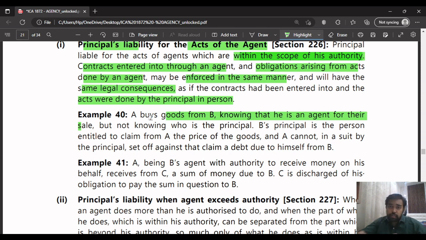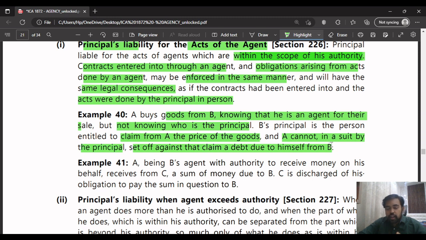So A, a particular third party, buys goods from B. He knows that B is an agent of some person, but doesn't know who the principal is. B's principal is the person entitled to claim from A the price of the goods, and A cannot, in a suit by the principal, set off against that claim a debt due to himself from B. Did you understand what they are saying in these two sentences?